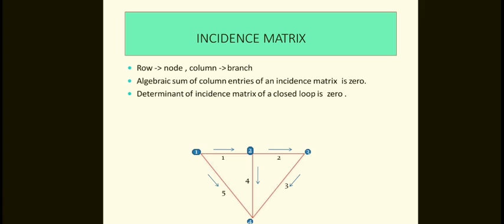We need to take these steps in order to find the incident matrix of a directed graph. Select one node at a time of the given directed graph and fill in the values of the elements of the incident matrix corresponding to that node in a row. The same thing should be repeated for all the nodes of the given directed graph.